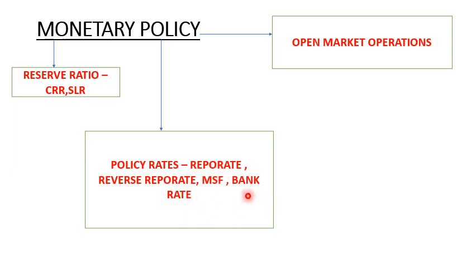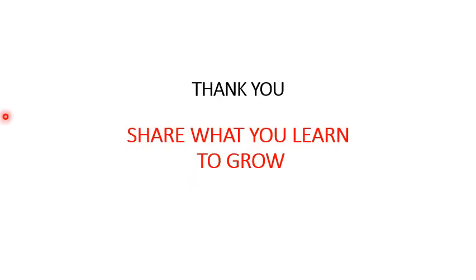And next we have bank rate. Bank rate is the rate at which RBI lends money to the commercial banks without any sale of securities or without any collateral, you can say, but this is for a longer period. At present, the bank rate is 4.25%. And the last part of the monetary policy is open market operations, which basically involves purchase and sale of government securities in the open market by the RBI.